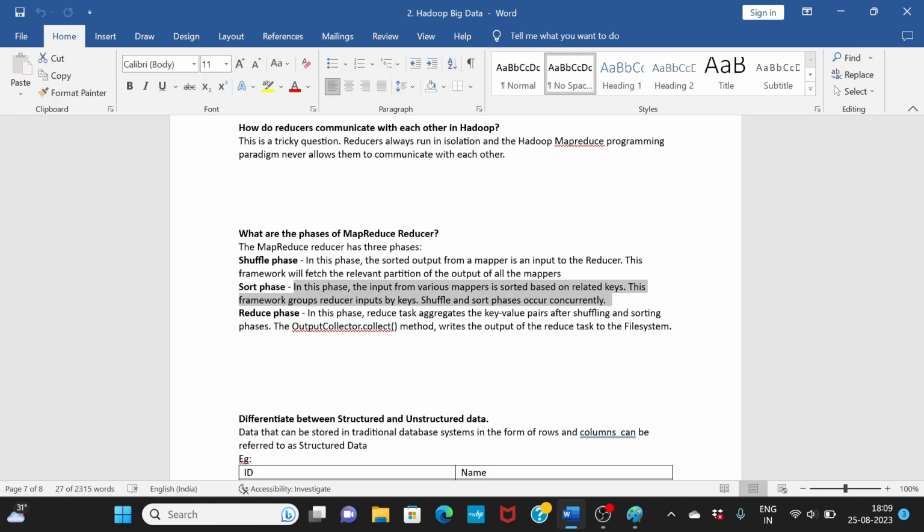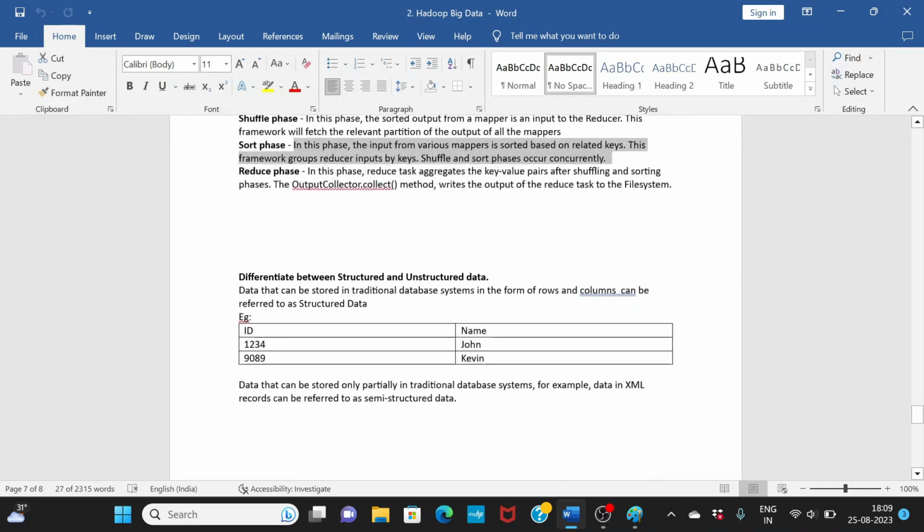Shuffle and sort happen simultaneously. In the reduce phase, the reduce task aggregates the key value pairs after the shuffling and sorting phase. For example, the collect method writes the output of the reduce task to the file system. These are the three phases of MapReduce.